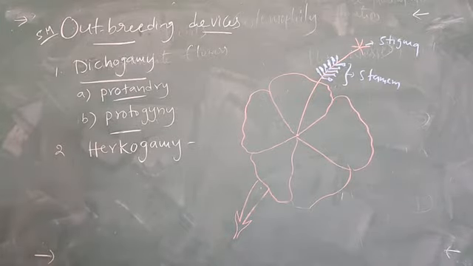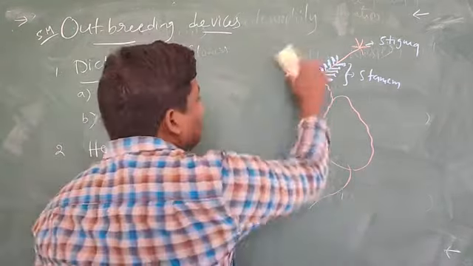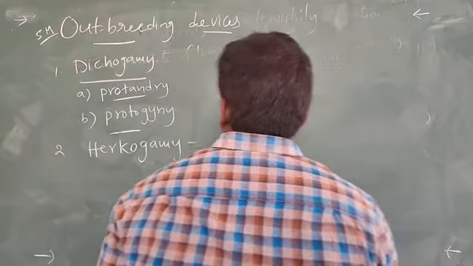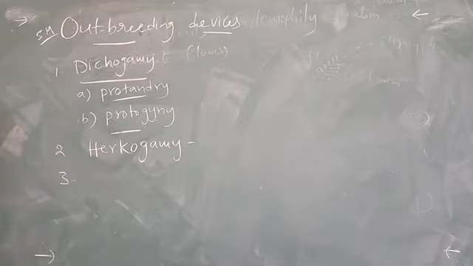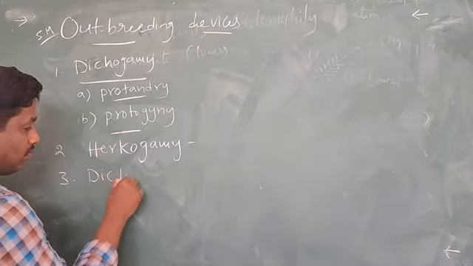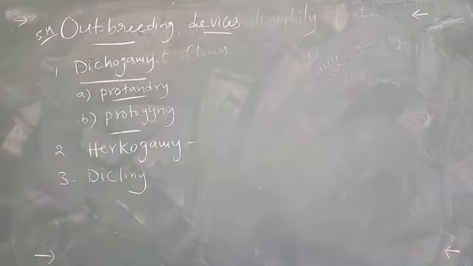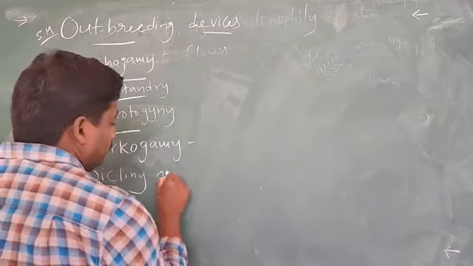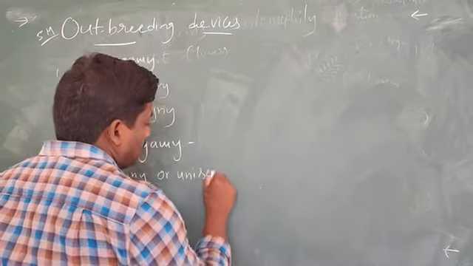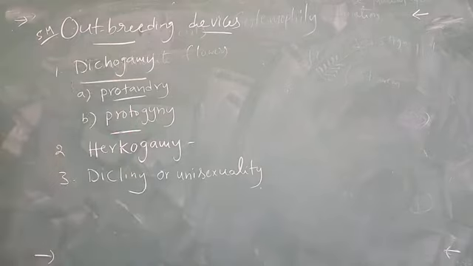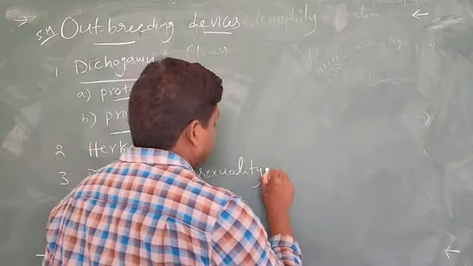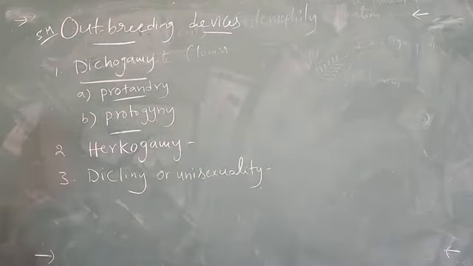Next, the third one, declining, or unisexuality. In this, you can see first the monoecious condition.